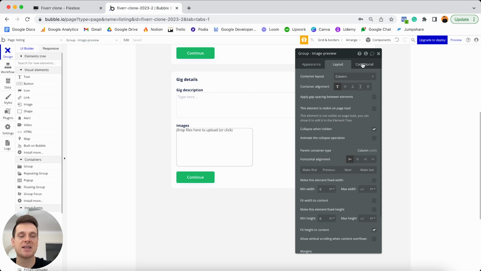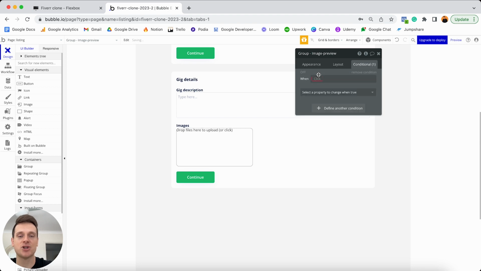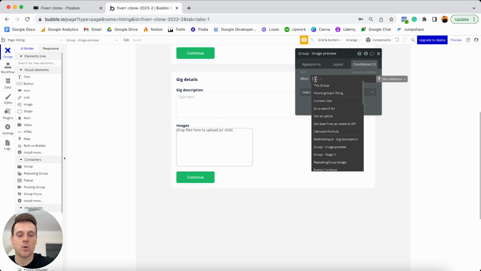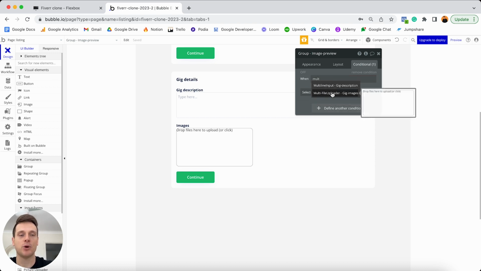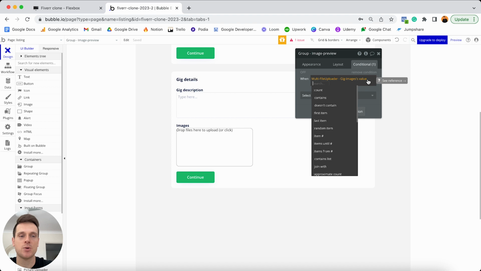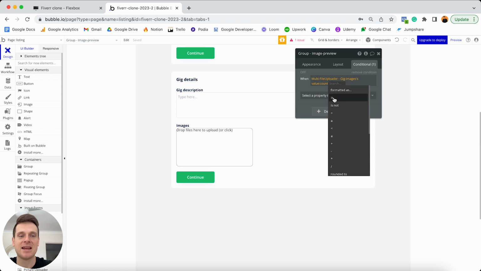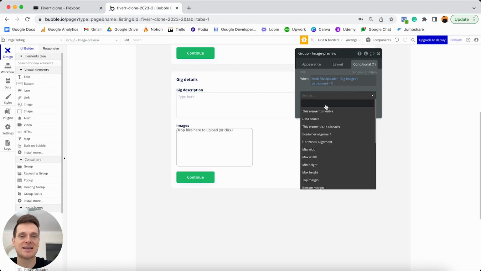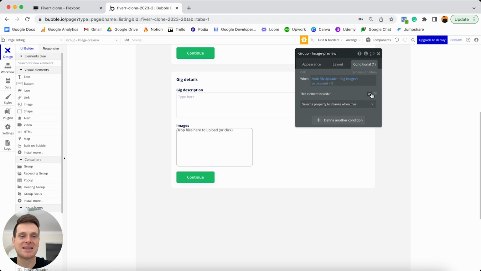So if we jump to our conditional tab, I'm going to define a condition, and I'm going to recognize that whenever a user has uploaded some images into this input field, I'd like that red group to be displayed. So I'm going to recognize when the multi-file uploader's value, which is of course the files that have been uploaded into it, when the count of how many files are in this field is greater than 0, meaning there is at least one image that has been uploaded, I'd like to select that this element should be visible and tick that that should be true.